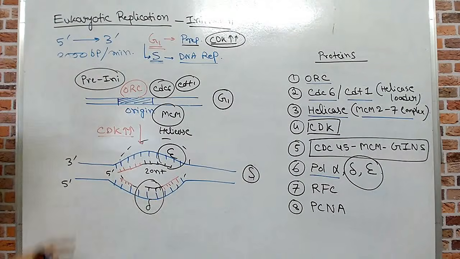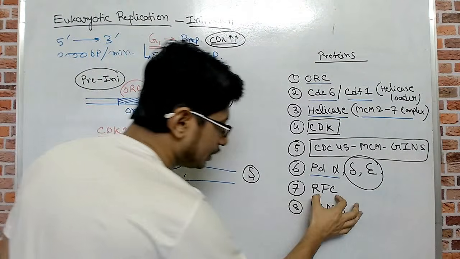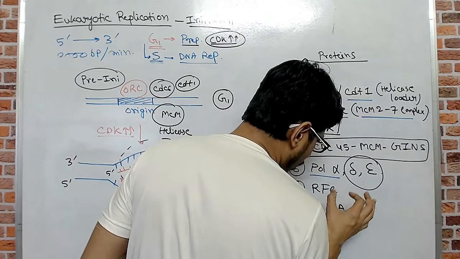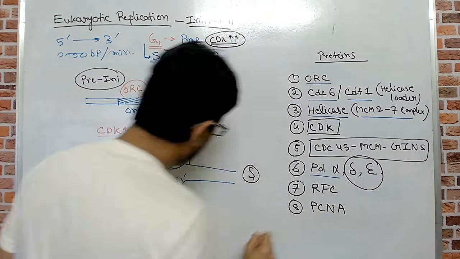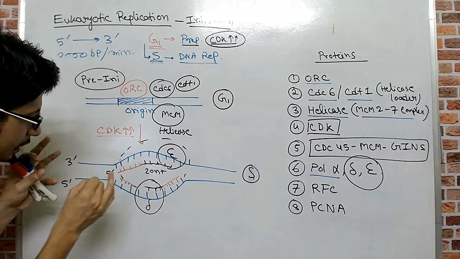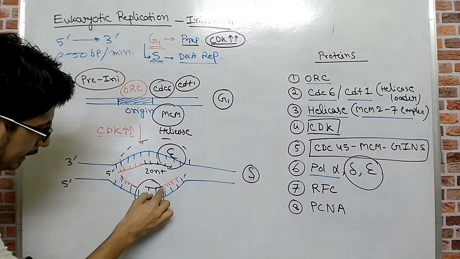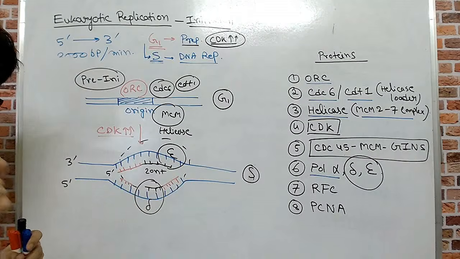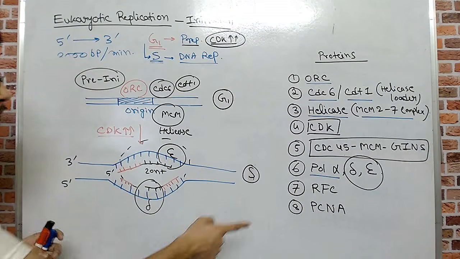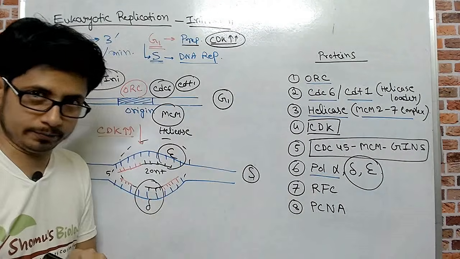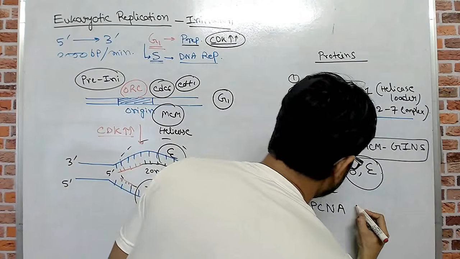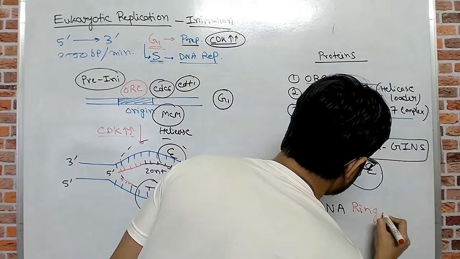So at this moment, what happens is that this RFC, or replication factor C, always finds the junctions between the primer and the template DNA, and the primer with the nucleotide sequences extended by the polymerase alpha. And this is where they are going to load a protein known as PCNA, or we can also write it as a PCNA ring. Okay, why do we call it a PCNA ring?